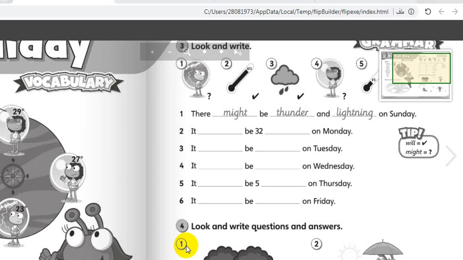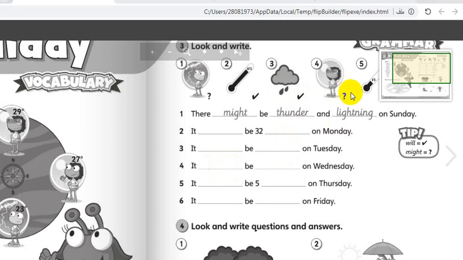Activity Book on page 79, we have two activities, 3 and 4. Let's start with 3. Here we have some pictures, and as I just told you in the Pupil's Book, if you see this question mark, this means it might, will, might. So the answers, I think, are going to be easy for you. Number 1 is done for you. Number 2, it will. It will be 32 what? Degrees. That's right, on Monday. Number 3, here will, look at the raindrops, it will be wet on Tuesday.